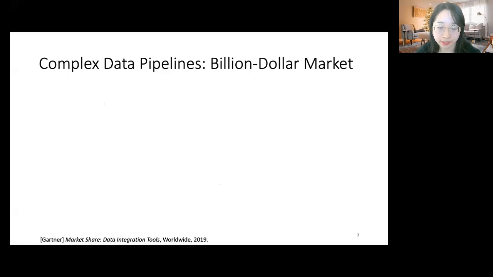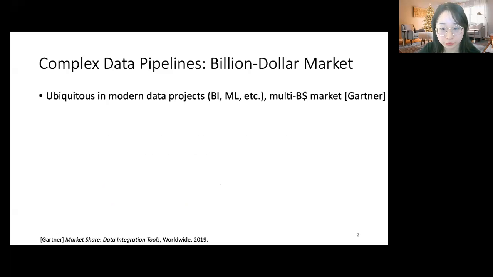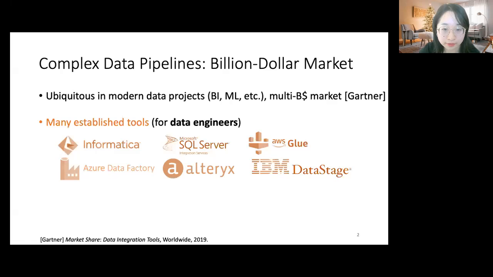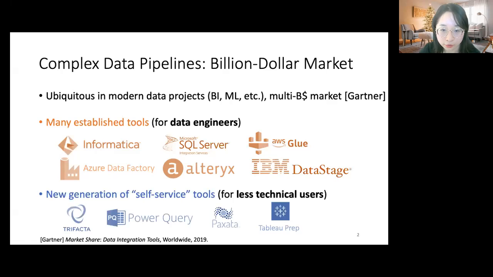Data preparation is extremely important today. Data scientists spend up to 80% of their time to prepare data by building complex data pipelines for data analytics and machine learning. According to Gartner, this is the most time-consuming step and is a multi-billion-dollar market. There are many established tools that help professional data engineers to build data pipelines, and recently, less technical users increasingly need to prepare data themselves. So there is also a new generation of self-service tools.